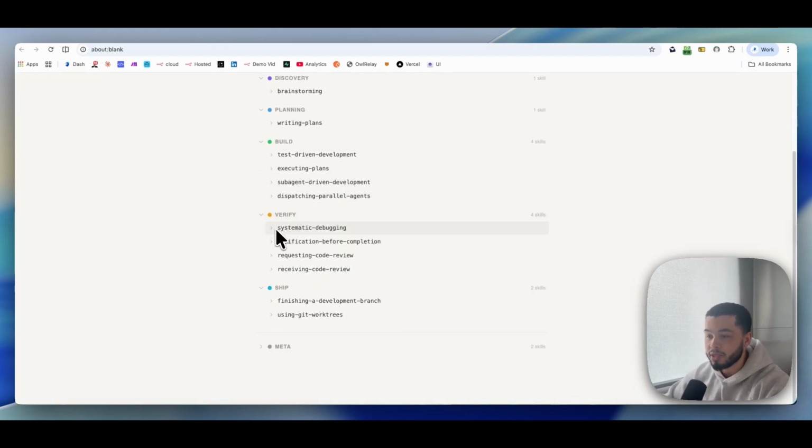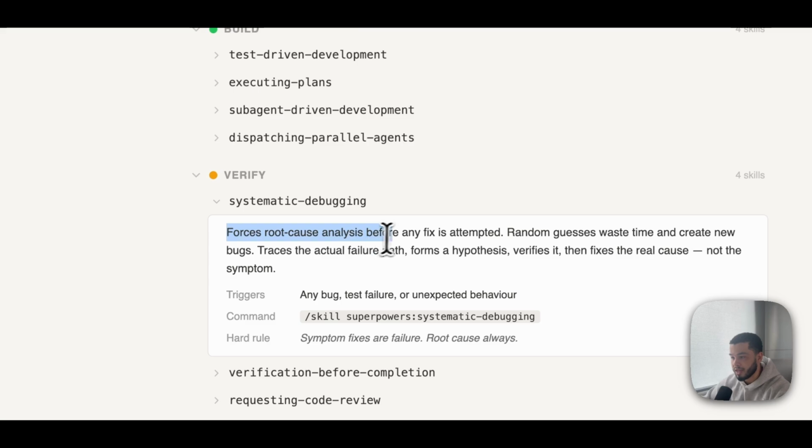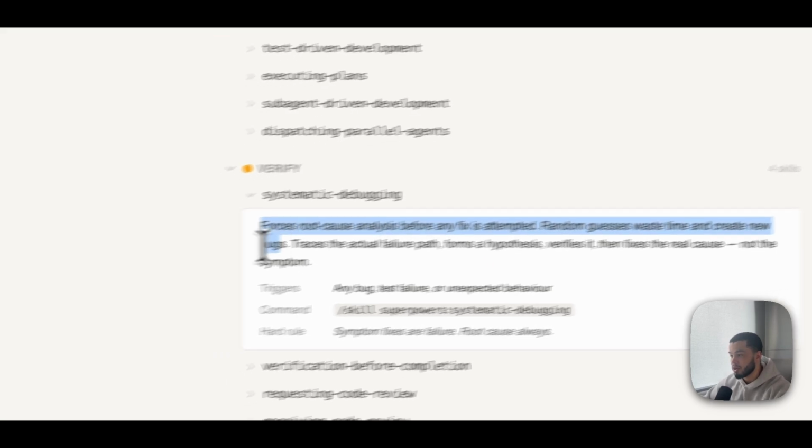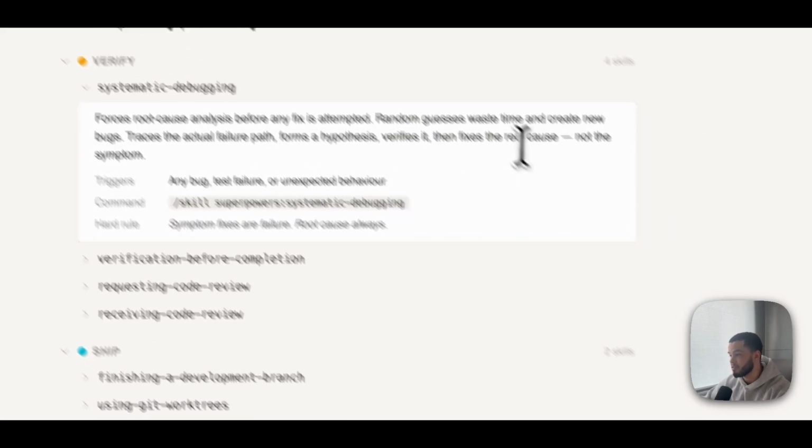So let's say something bad was to happen, or something over here is broken, maybe I'm not able to type. Then we have this thing right here, which is systematic debugging, and this forces root cause analysis before any fix is attempted. Random guesses waste time and create new bugs. Trace the actual failure path, form a hypothesis and verify it, then fix the real cause.